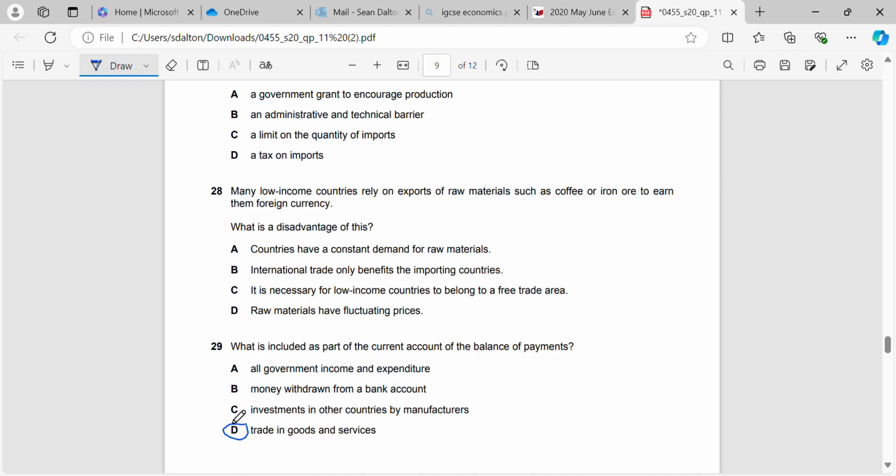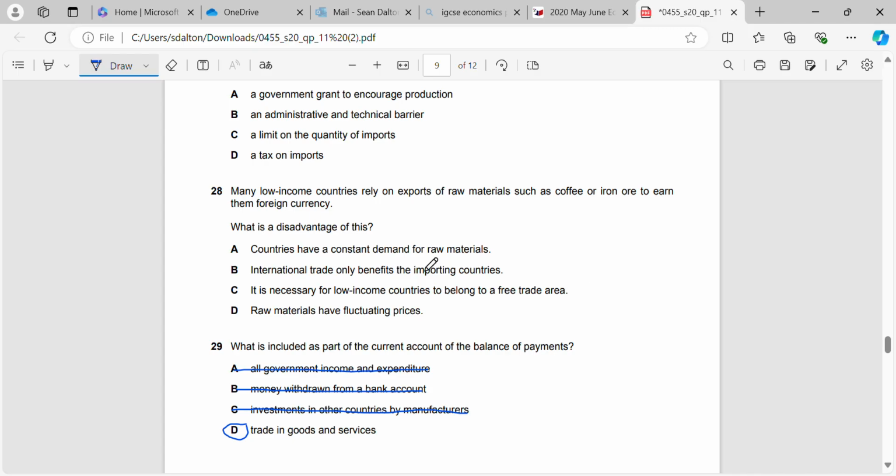Investment in other countries by manufacturers, it's not included. Money withdrawn from a bank account, not included. And government income and expenditure, that's part of the government budget. Investment in other countries is not to be included in the current account balance of payments.